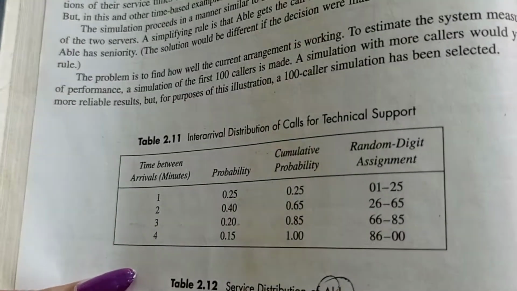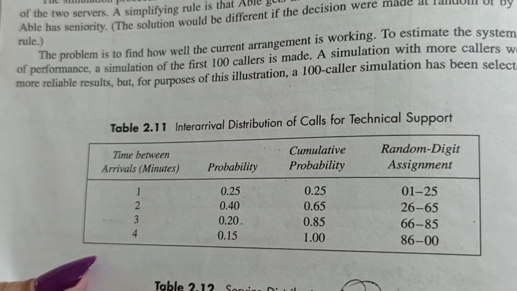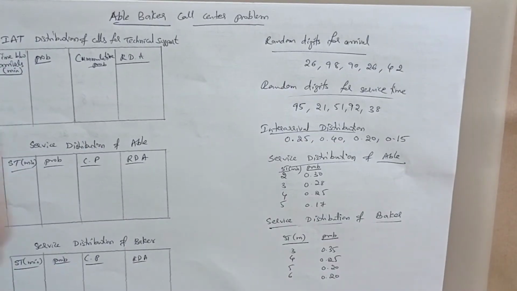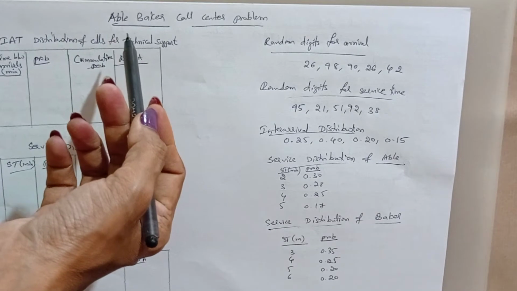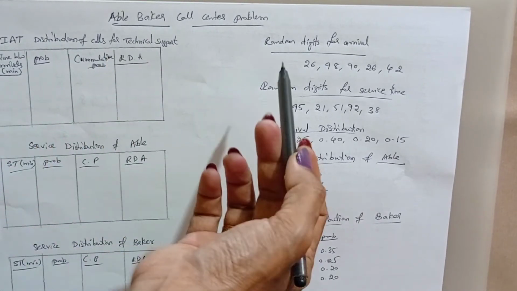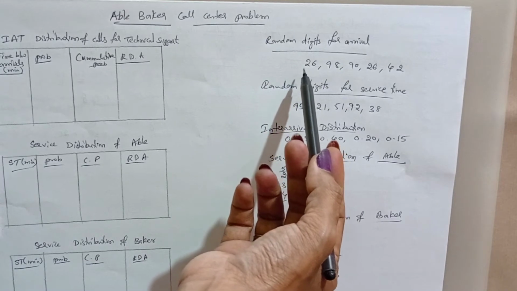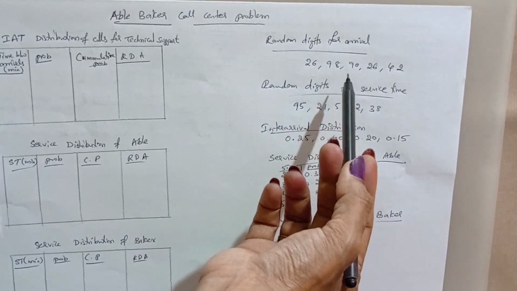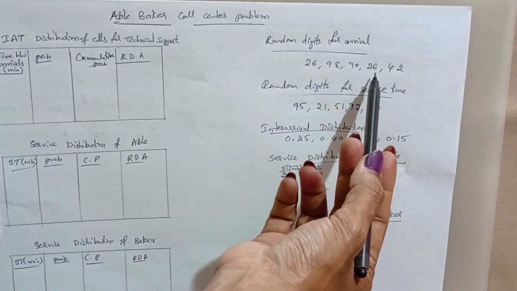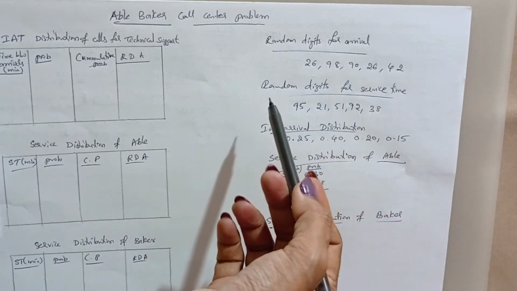Now we'll see how the simulation table for this problem is constructed. In the Abel Baker call center problem, the random digits for arrivals are given as 26, 98, 90, 26 and 42.